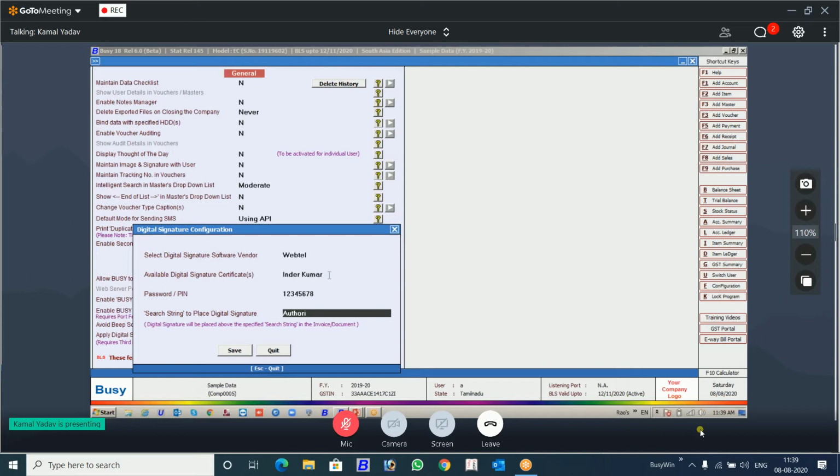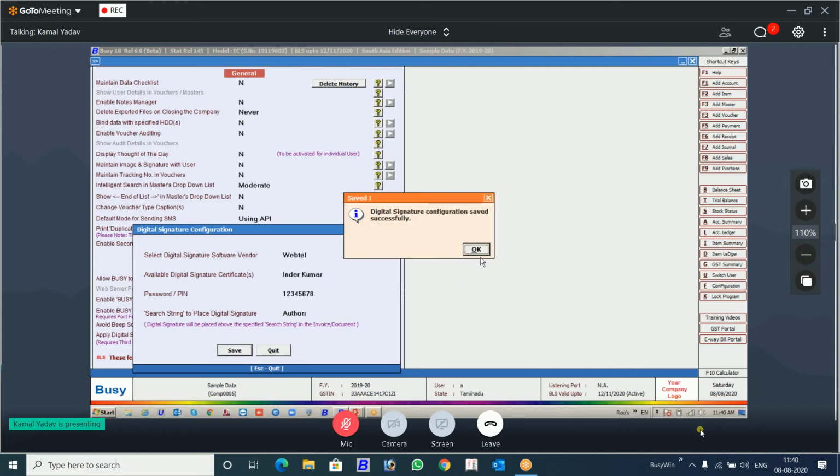You can change it. You can give any other. You can give your signatory. You can write signatory here. You can write authorized person. From authorized person you can select the person. If accountant is written there, you can select accountant. If cashier is written there, you can select cashier. Wherever you want to print. Let's take the example of O3, how Busy is going to digitally sign the documents now.